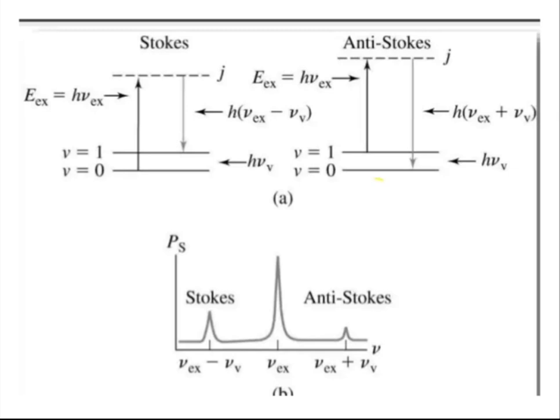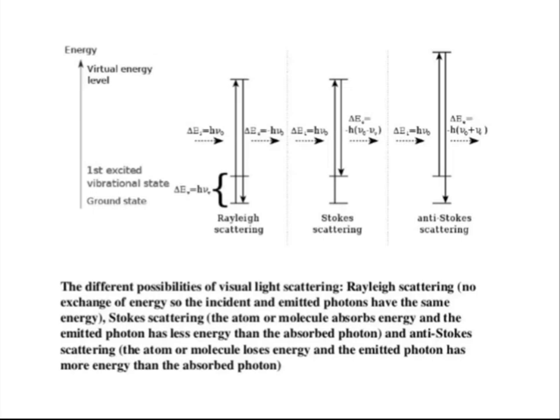The molecule absorbs energy, goes to the excited state, and then comes to the ground state. When the molecule comes to the ground state, it directly comes to the V is equal to 0 state, the lower state, meaning the molecule's energy is much lower and that is transferred to the photon. So the photon's energy will increase, and we get the equation delta E is equal to h in bracket nu 0 plus nu E.